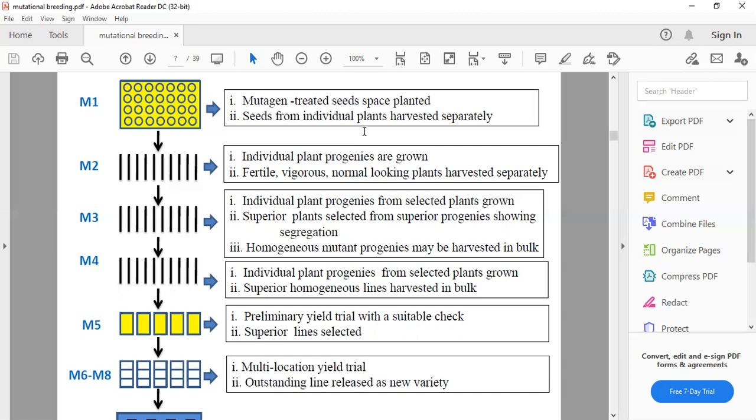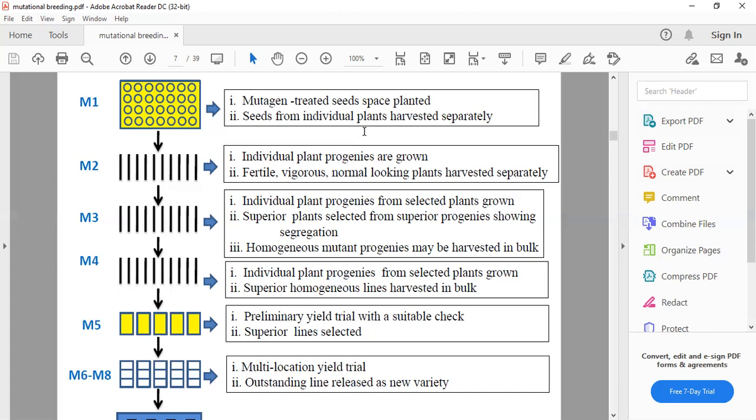Generation by generation, it reduces or eliminates weak or deleterious effects of mutation, and we select for our character of interest. In the M4 generation, we select homogeneous lines and harvest bulks. After these four generations of selection, we get the homogeneous lines in bulk.